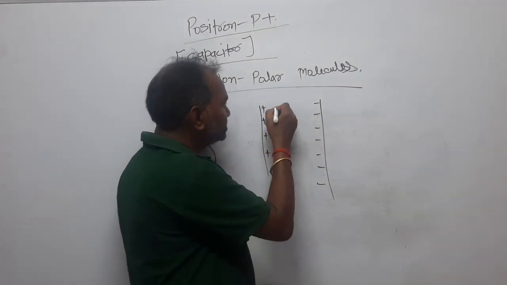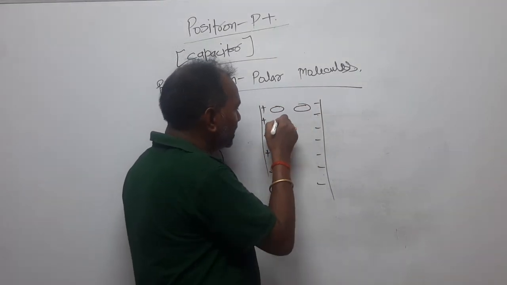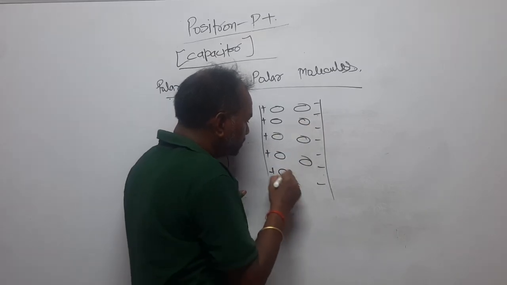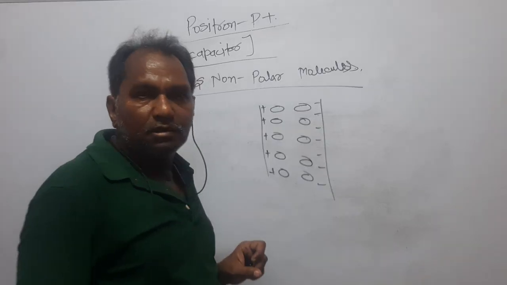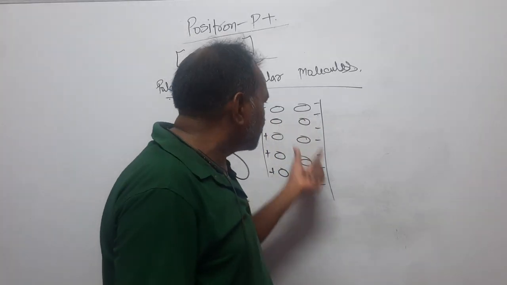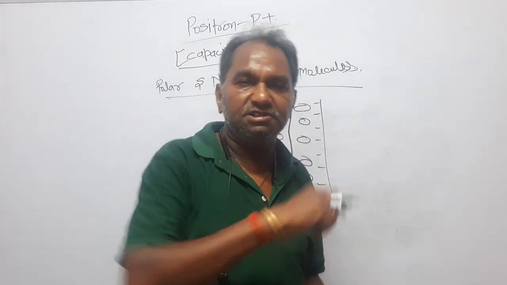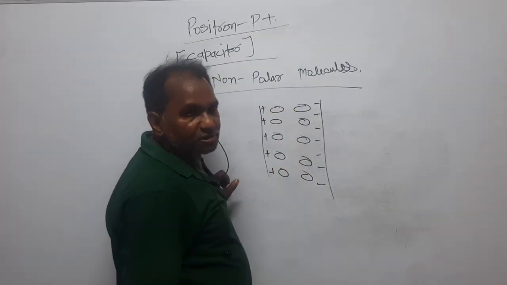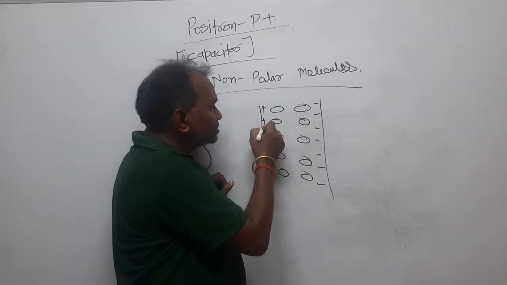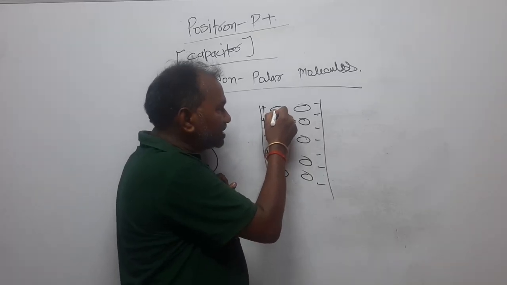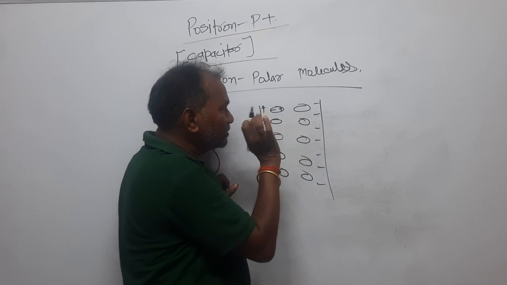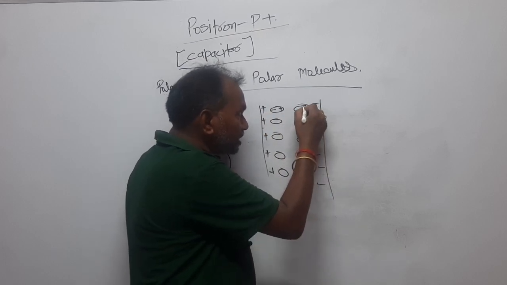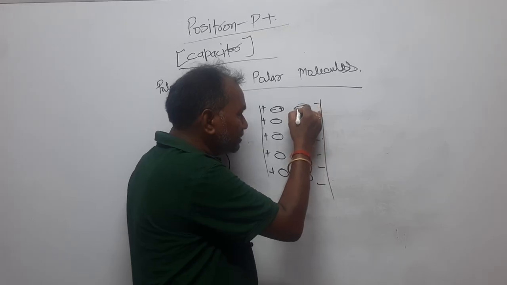I am considering just two lines of dipoles in the presence of an external electric field. What happens? Look here. A dipole has positive and negative charge. This positive charge will attract the negative charge of the dipole, so automatically this one will be positive. In a similar way, this negative charge will attract the positive one, so negative will be here.